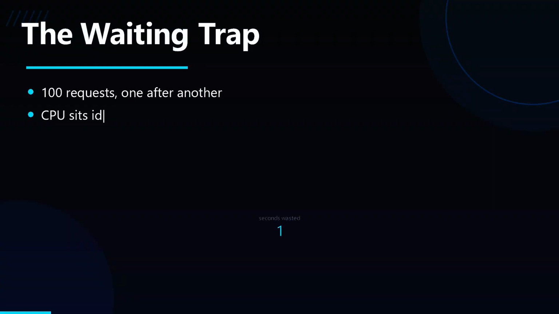Here's a script fetching 100 URLs. Request 1 goes out and everything stops. The CPU is idle, just waiting for a reply. Only once it returns does request 2 even start. 100 requests, one at a time, 99 seconds wasted.